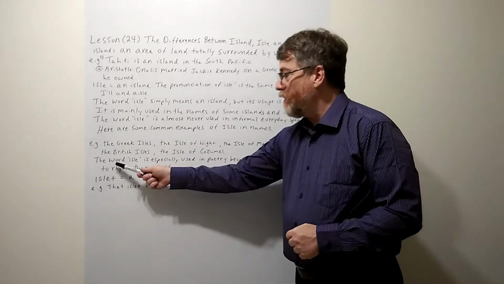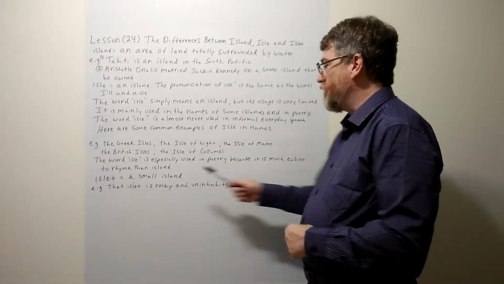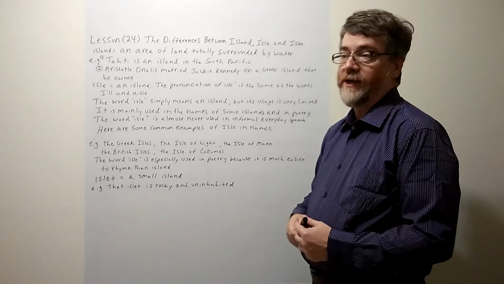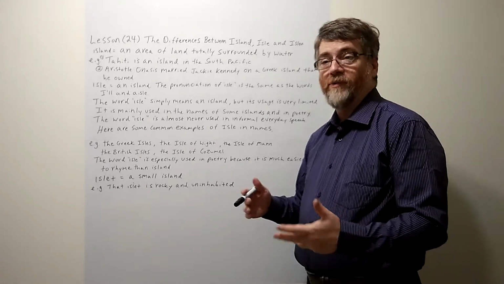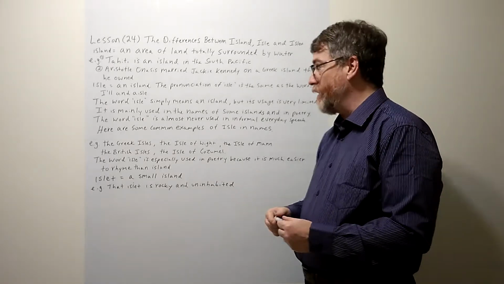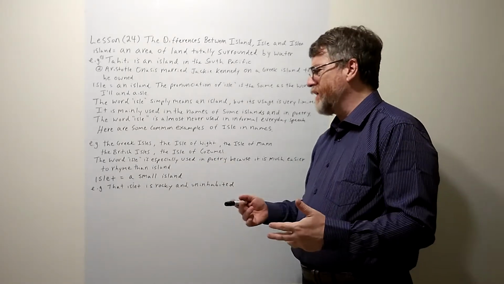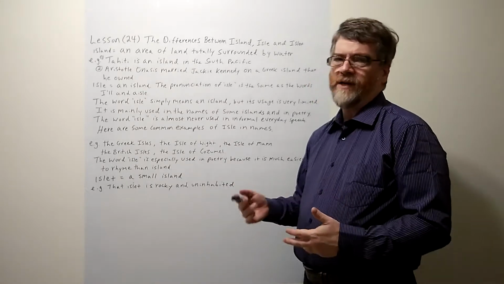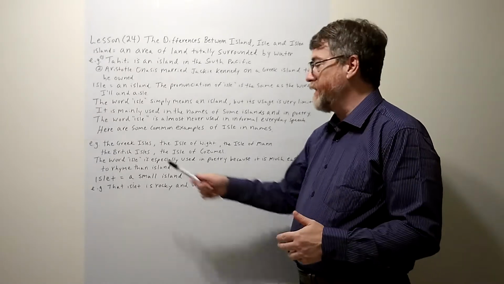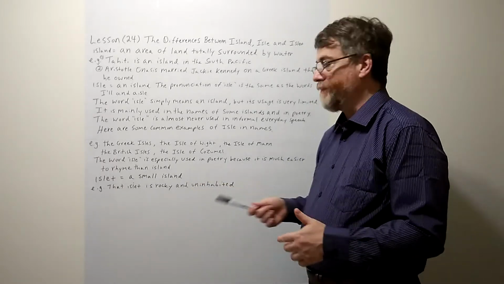So the word isle is especially used in poetry because it is much easier to rhyme than island. You could try to imagine if you're a poet writing a poem, you want to say island, but island is kind of hard to rhyme with. So isle would be a perfect substitute. I've heard some people say it might be used in formal literature, but I haven't come across it that much. So the two main uses to really concentrate on are in the names of some islands and definitely in poetry as well.